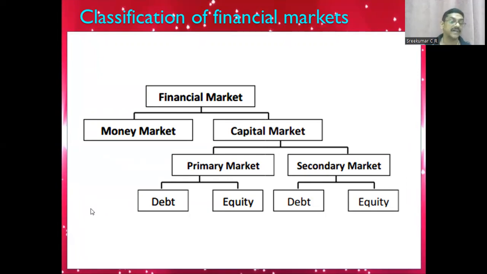Actually, the money market is a market for short-term securities, children. Please understand, the maturity period of such securities will be a maximum of 1 year. It can be 2 weeks, 15 days, 3 months, 6 months, and maximum 1 year. Money market, we will see in detail.